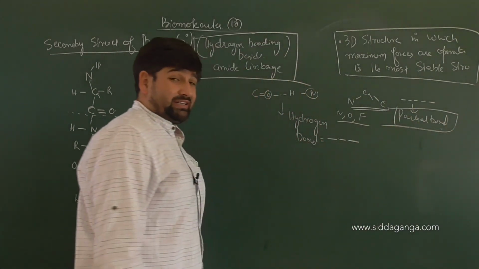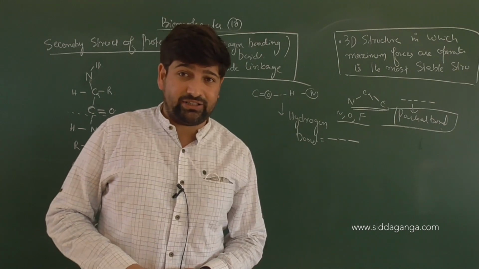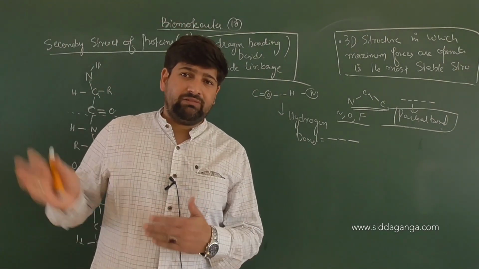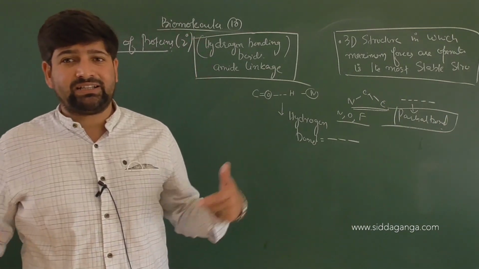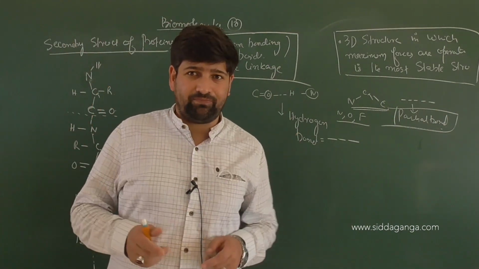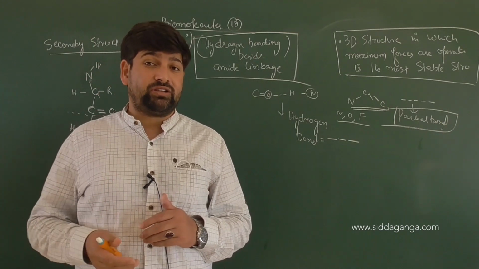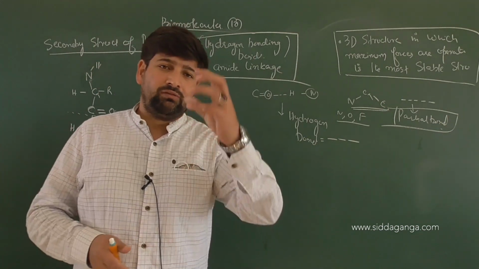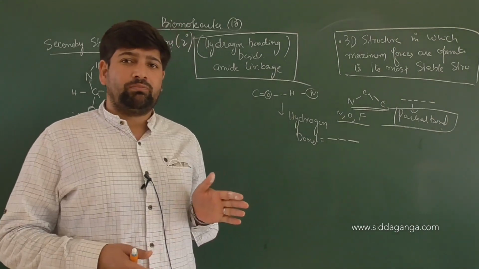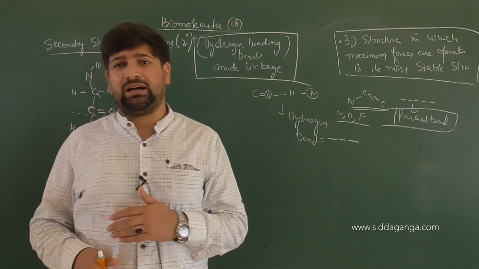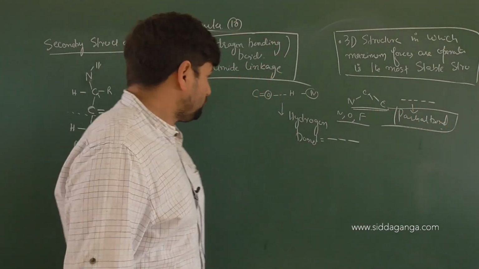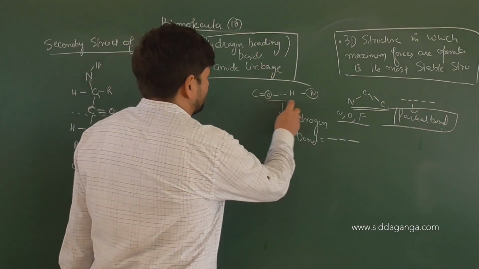A half bond, like you might have seen in the SN2 mechanism of alkyl halides. There are three hydrogens attached, and one leaving group and one attacking group are both attached at the same time, giving you the intermediate. That intermediate is highly unstable, and the total number of bonds made by carbon are technically 4, with 3 hydrogens, a partial bond with the incoming group and a partial bond with the outgoing group. So those are half bonds. They are shown by multiple dashed lines. So there is a chance of hydrogen bonding.